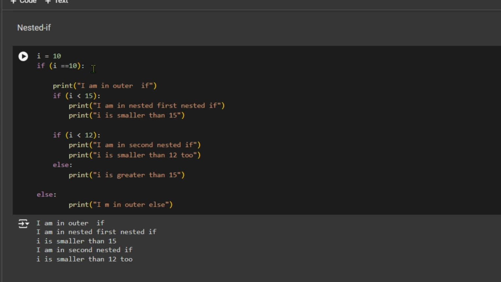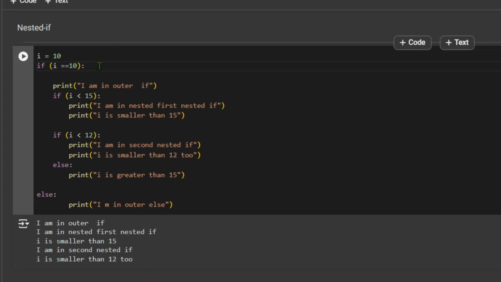All right. So if i is equal to 10, the condition is checked. This condition becomes true here. Then print I am in outer if. Right. Then if i is less than 15, this condition is true. This would be printed. So this is your output for the first condition, that is true, that is the outer condition. Now inside that if block, again they are checking for various different conditions.